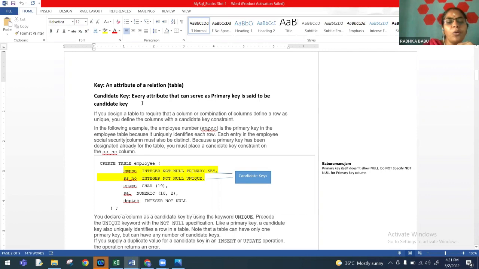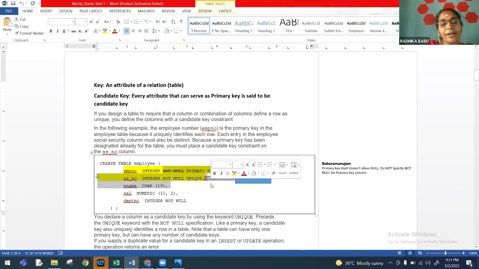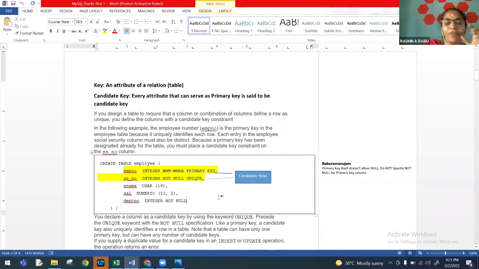If you look at this example, I have a table: create table, table name, and I have just created a table with employee number, data type. This is a column name, and the data type, and we have given the constraints here. The constraints are not null constraint, primary key constraint, unique constraint, check constraint, default constraint, and foreign key constraint.